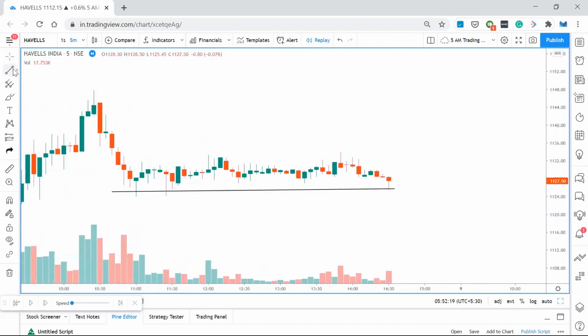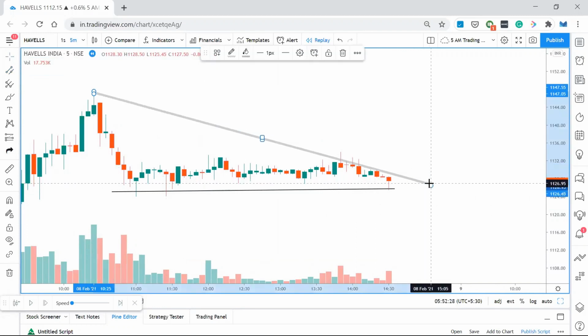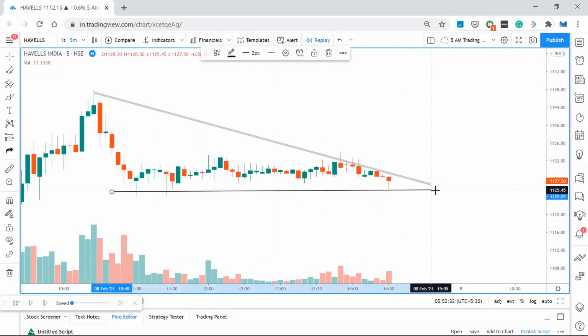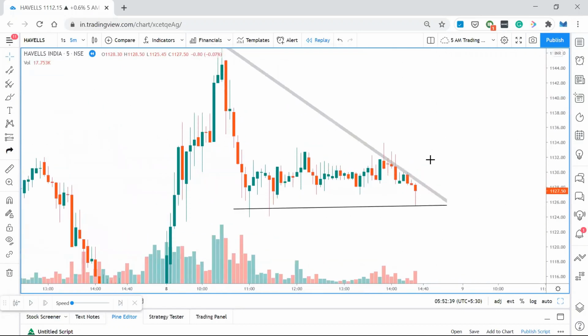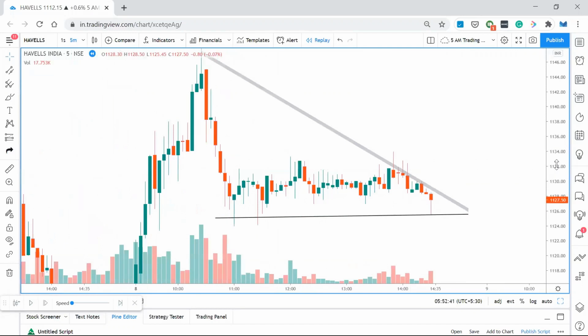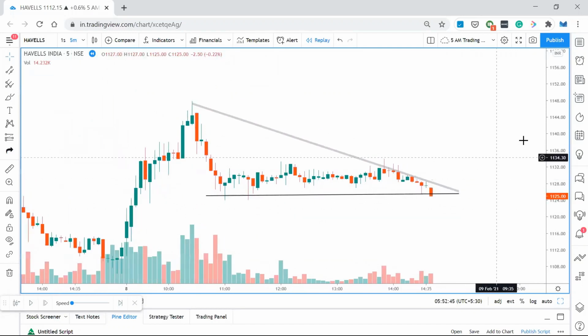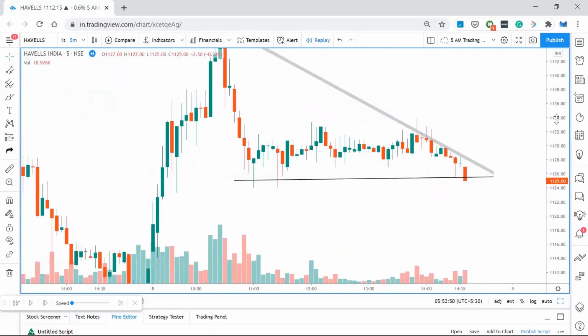And then here, if you observe, there is a kind of a descending triangle pattern formation wherein, let me extend this line till this place. So now I may look for a short opportunity or long opportunity based on the price action confirmation. Let's see how it works. Okay, it broke this support zone.